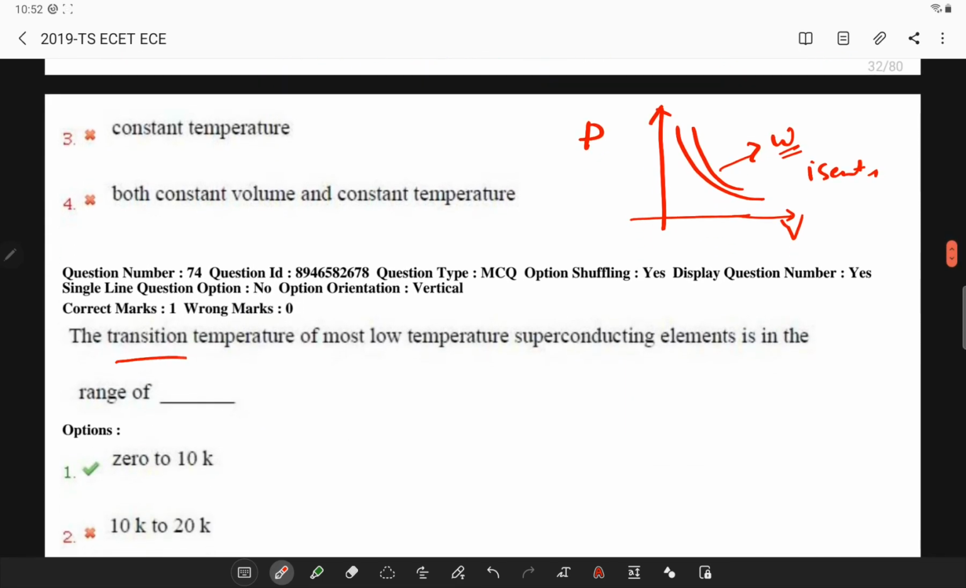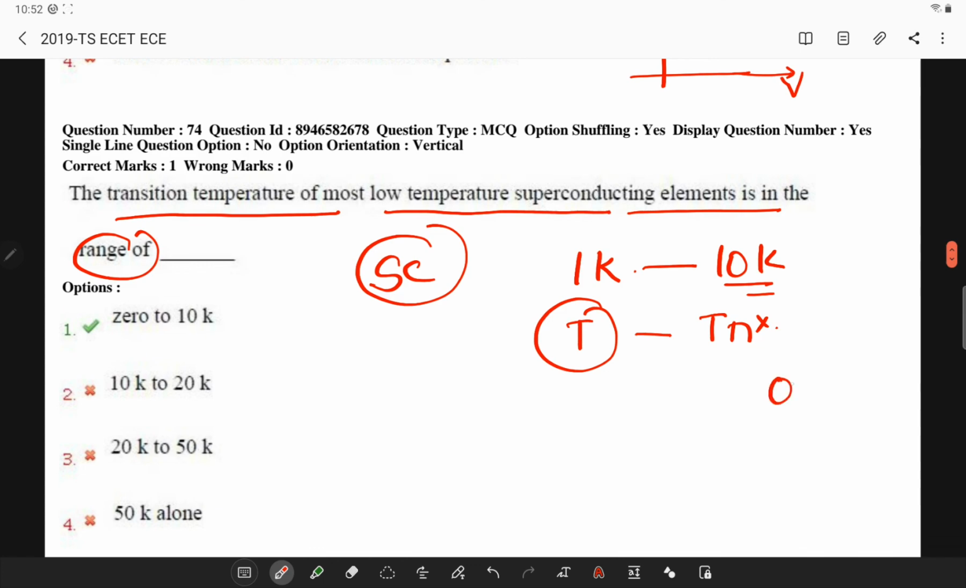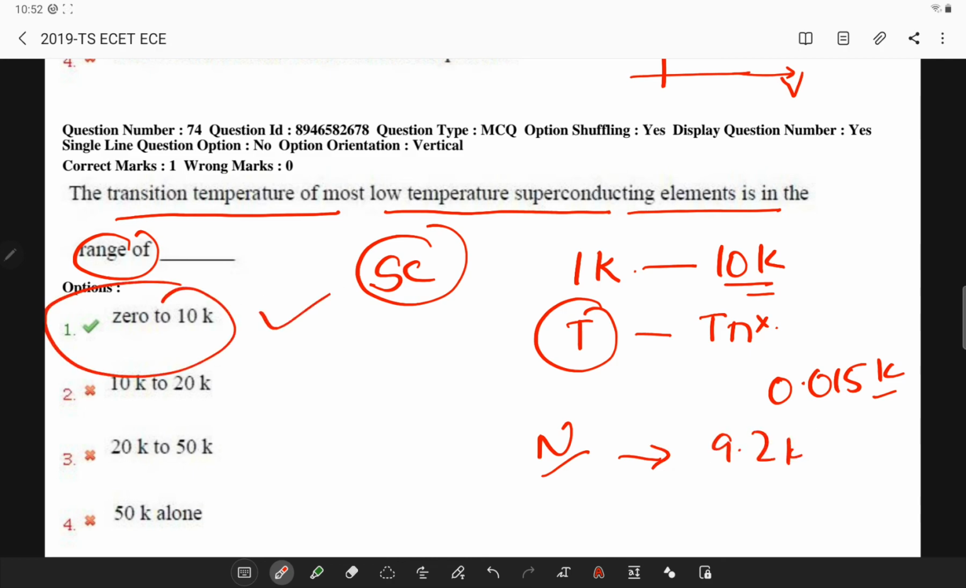Next, the transition temperature of most low temperature superconducting elements is in the range of? If you remember, superconductivity has a transition range of 1K to 10K. Of the chemical elements, tungsten has the lowest transition temperature, which is 0.015 Kelvin. Niobium has the highest, which is 9.2 Kelvin. So here the answer is this.